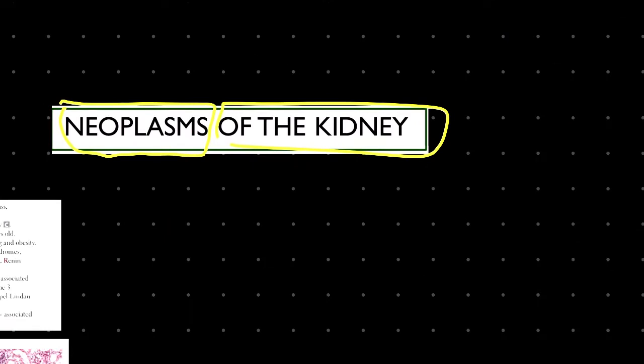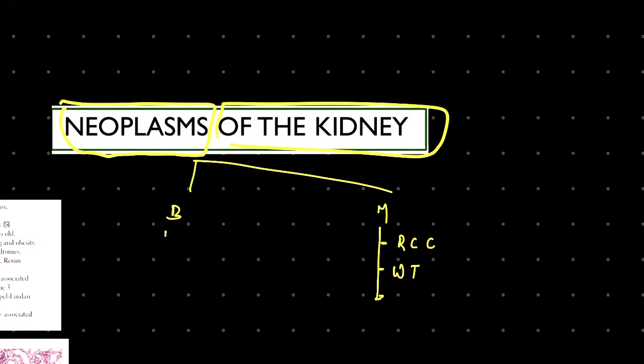Whenever we discuss neoplasm, the thing that comes to our mind is benign and malignant. So there are two conditions here also. In the case of kidney also we have two types of tumors, benign and malignant. Talking about the malignant one, we'll be discussing renal cell carcinoma, and about Wilms tumor we'll be talking in another lecture. And in the benign ones we'll be talking about angiomyolipoma.